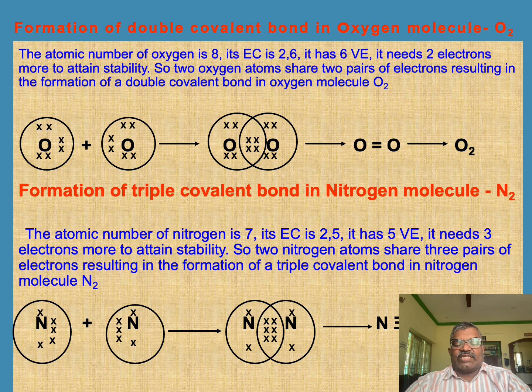The electronic configuration of the nitrogen atom is 2,5. That means there are 5 valence electrons in the outermost shell of the nitrogen atom. It needs 3 more electrons to attain stability. So, 2 nitrogen atoms share 3 pairs of electrons, resulting in the formation of a triple bond in nitrogen.